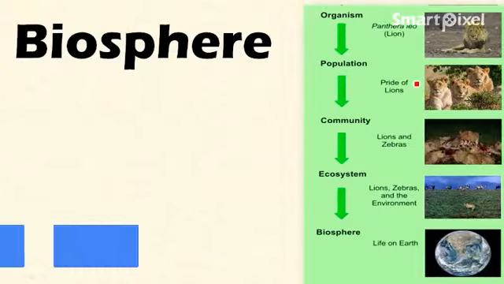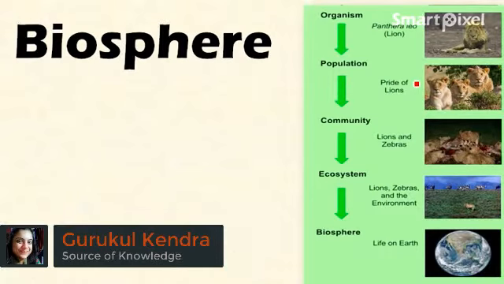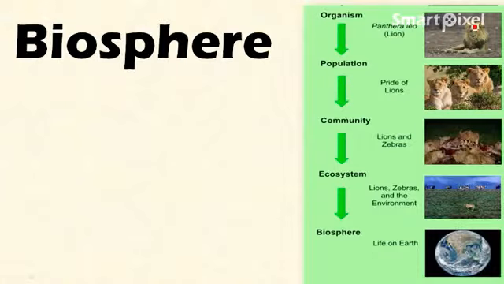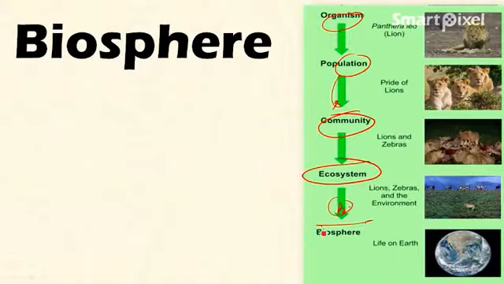Welcome friends. In this video, let's discuss the topic biosphere. This is part of the levels of organization of ecology series of environment and ecology. So ecology has been organized into different levels. The basic level is occupied by organisms, as I discussed in our previous videos, and the next level is population, and population level is followed by community, then ecosystem, and then biome, and the last level is biosphere.